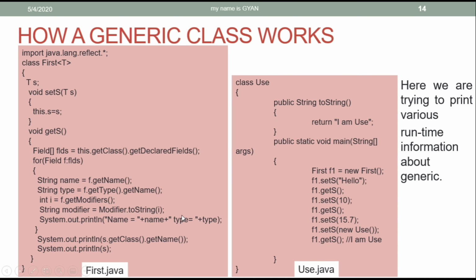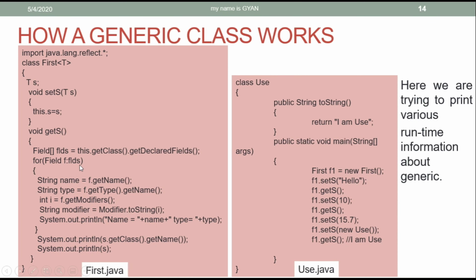This is an interesting example. Here we are using the reflection API. If you don't know about the reflection API, then don't worry. I just want to show you something by using the reflection API so that you practically know the data type of S. The rest of the code is the same as the previous one.